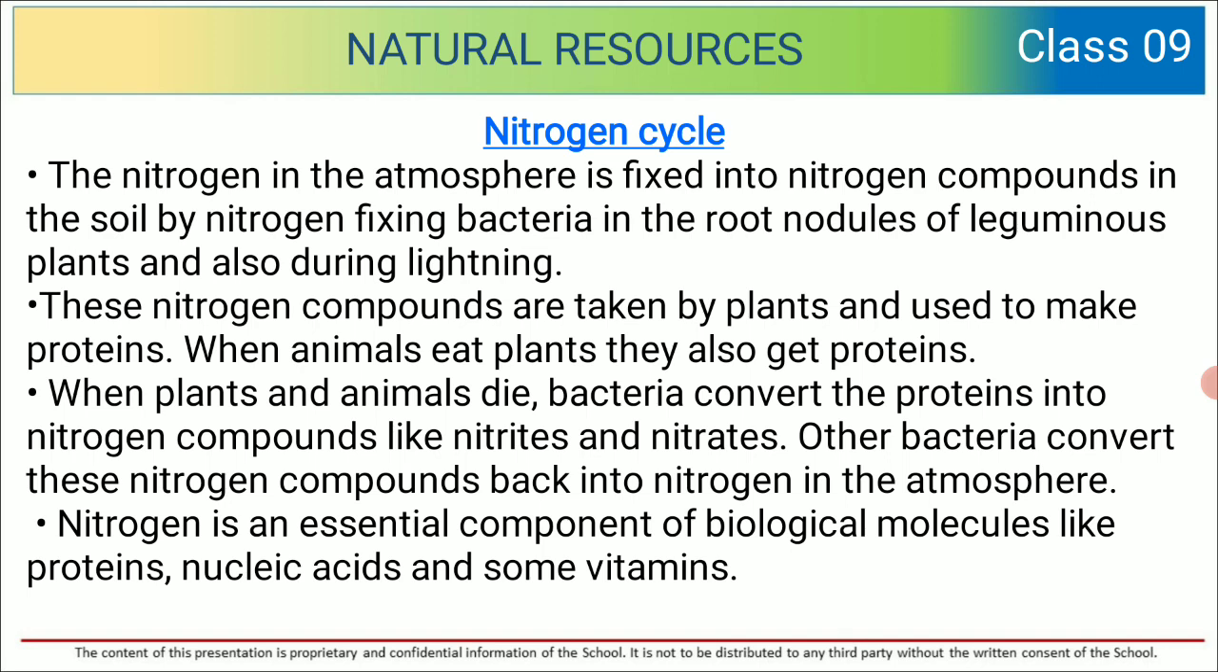Other bacteria convert these nitrogen compounds back into nitrogen in the atmosphere. So what do other bacteria do? They convert these nitrogen compounds back into nitrogen that is in the atmosphere. And nitrogen is an essential component of biological molecules like proteins, nucleic acids, and some vitamins. So always remember, nitrogen is very important in nature.